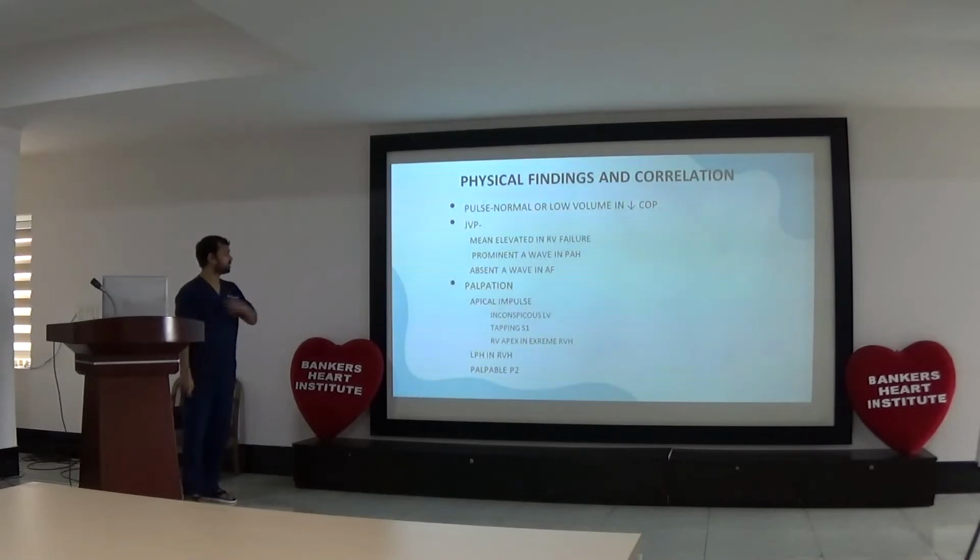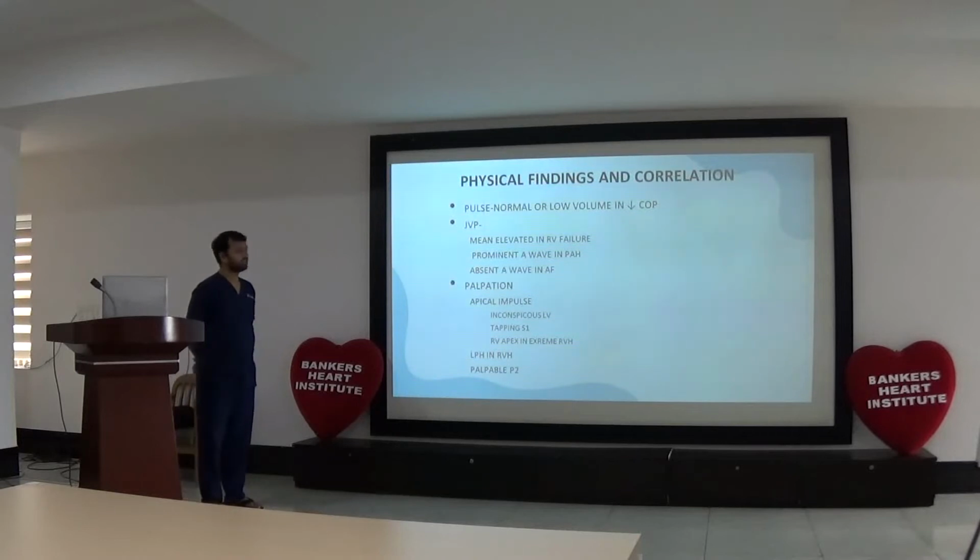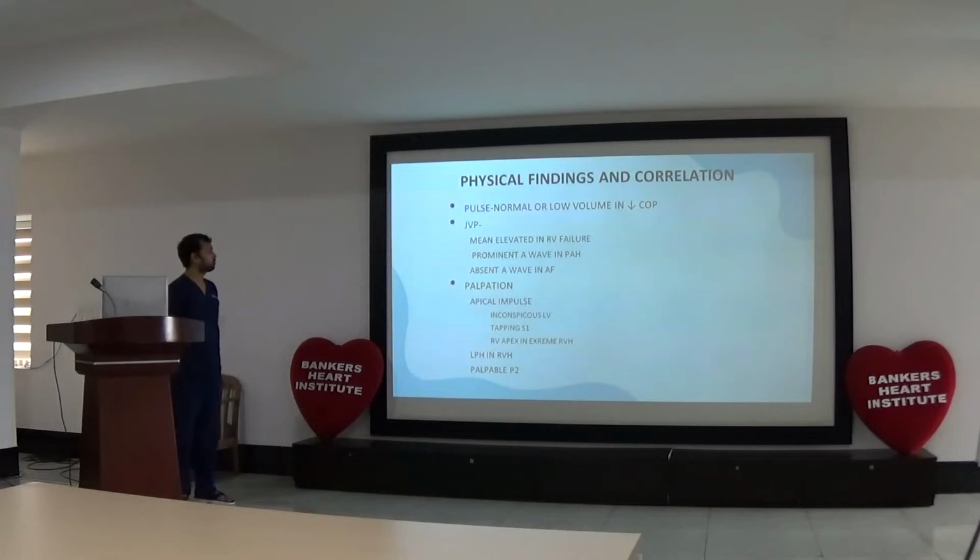Physical findings and their correlation with hemodynamics. Pulse is low volume due to decreased cardiac output state. JVP is elevated due to RV failure. Prominent A wave in pulmonary arterial hypertension, absent A wave in atrial fibrillation. On palpation, apical pulse is inconspicuous due to RV hypertrophy. Tapping S1 is observed. RV apex is seen in extreme RVH. There is left parasternal heave observed due to right ventricular hypertrophy. P2 is palpable due to pulmonary hypertension.